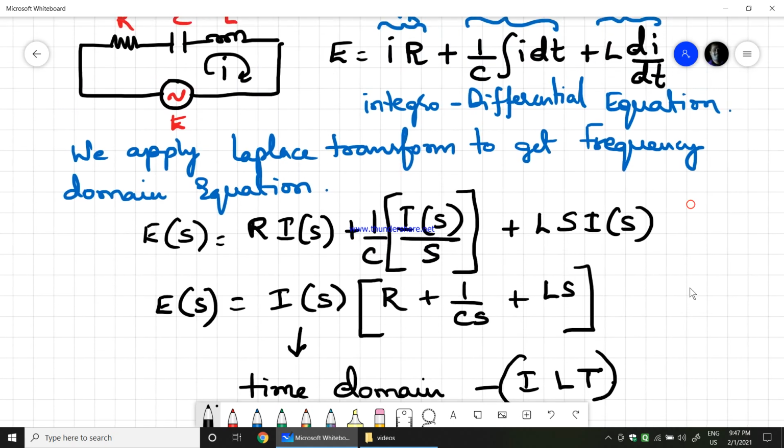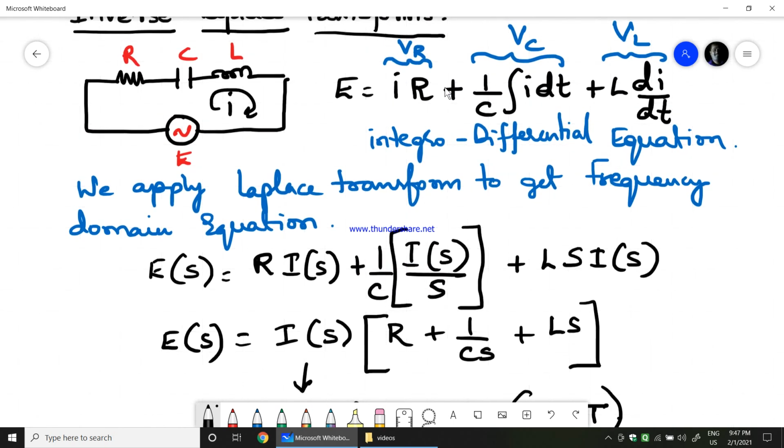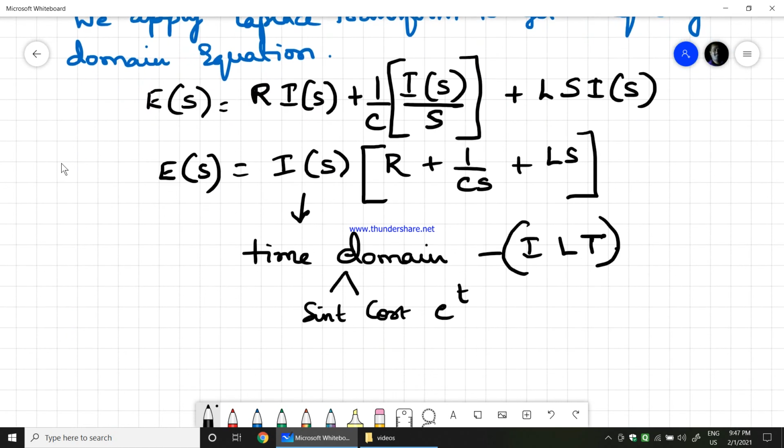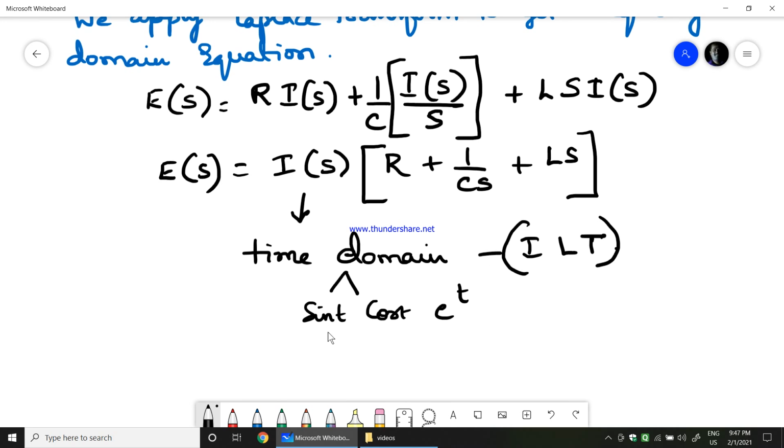So finding the solution for a time domain equation where you have integration and differentiation, versus finding the solution for an equation where you have sine t, cos t or e power t terms, which is easy. Finding a solution for integration without the limits is quite impossible. Similarly, finding the solution for differentiation when the variable is unknown is again quite impossible.